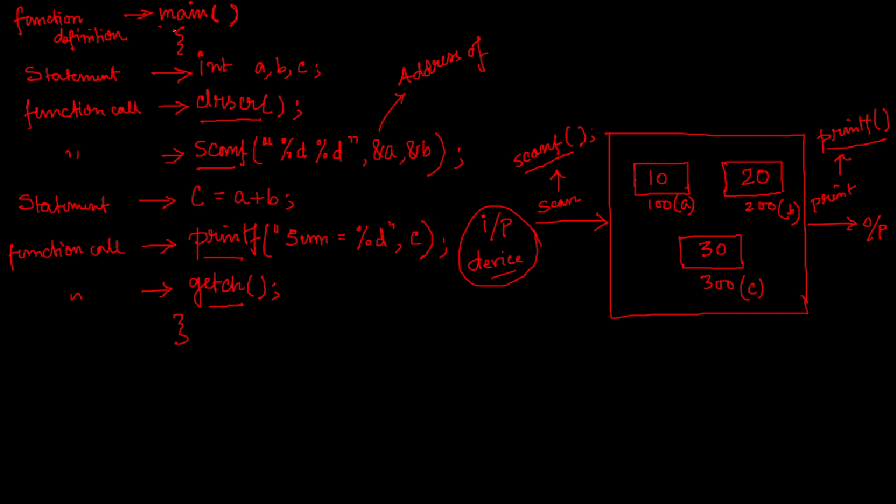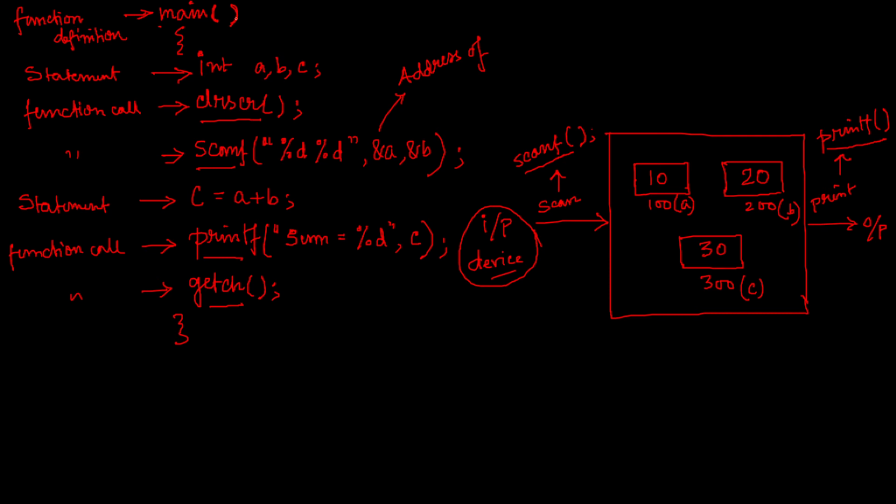What I mean to say is that there must be some point from which the execution starts. And in any programming language, generally, the program starts from a main function. And main function is actually called the mother of all the functions. It's not that you will have only the main function in your program. You can have a number of different functions with different names. But among them, which function will be executed first? That is the main function. And who will do this? I mean, who will call this main function?